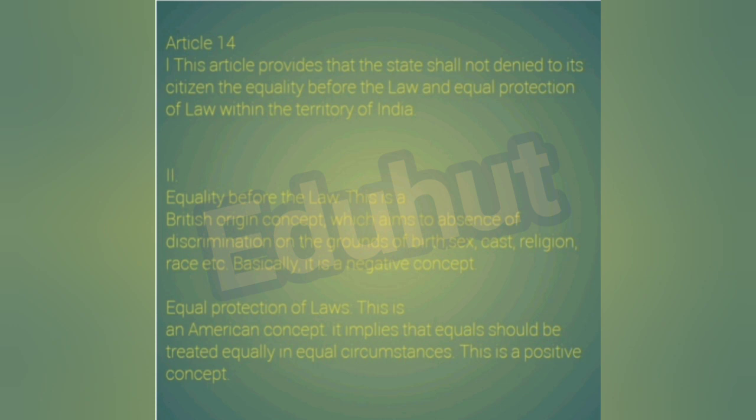Equality before law. This is a British origin concept which aims at the absence of discrimination on the ground of birth, sex, caste, religion, race, etc. Basically, it is a negative concept. Equal protection of laws. This is an American concept. It implies that equals should be treated equally in equal circumstances. This is a positive concept.